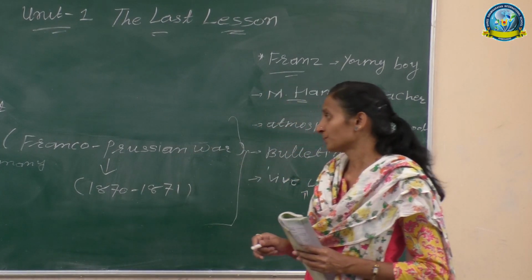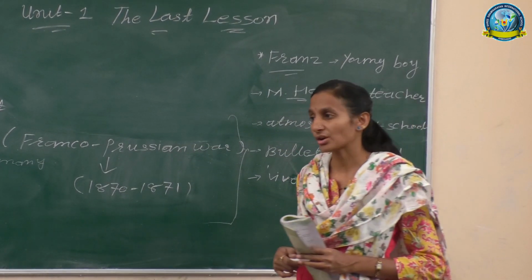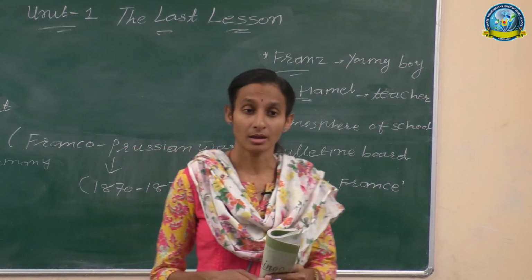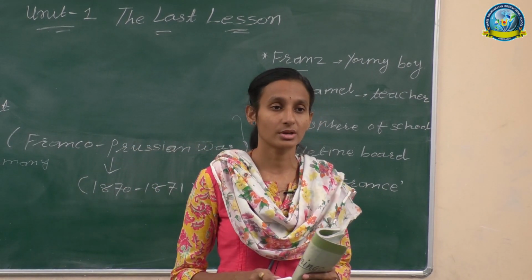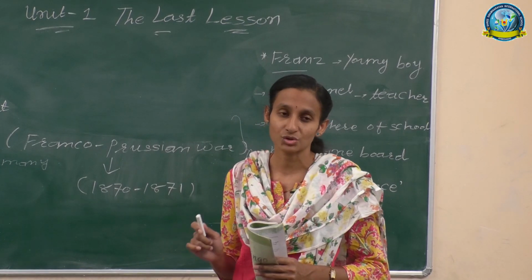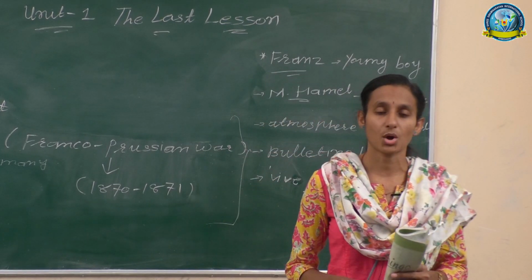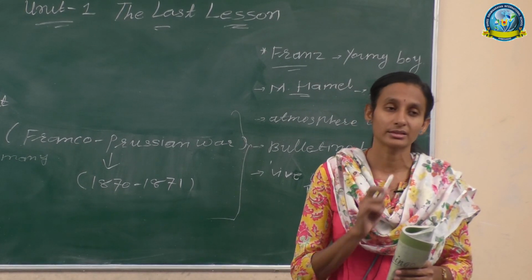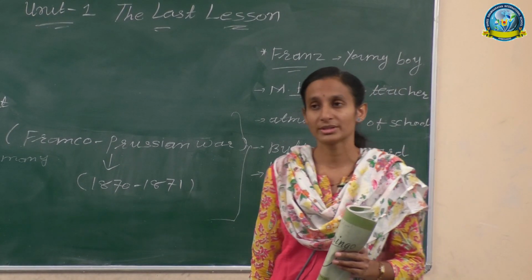Now it means it is a ban on the French language. In school also, the students were not to be taught any French. They must be taught only and only German, and that order was passed by the Prussian soldiers.